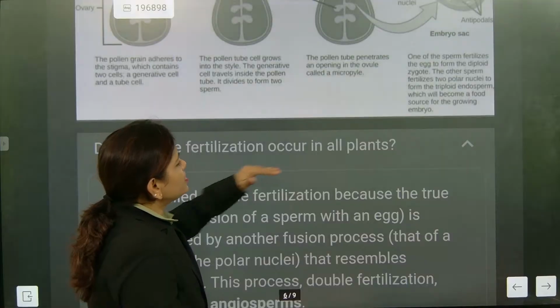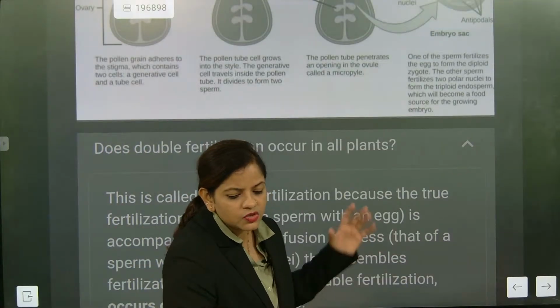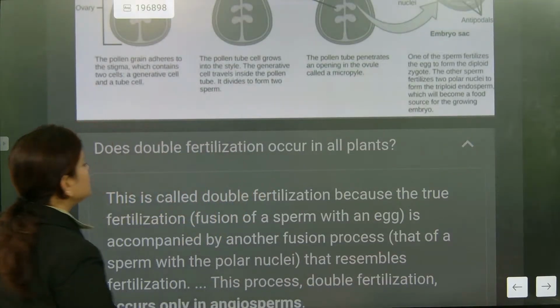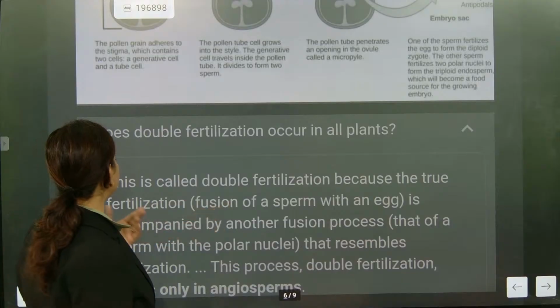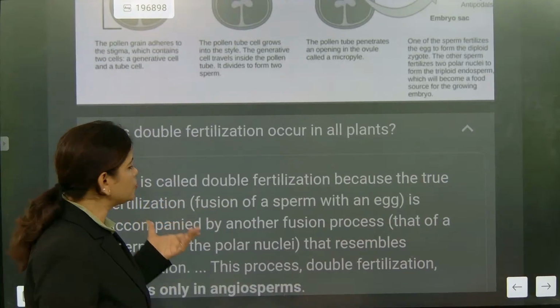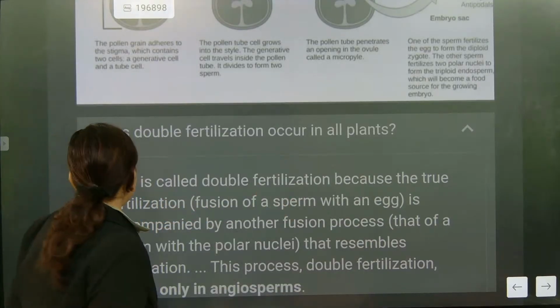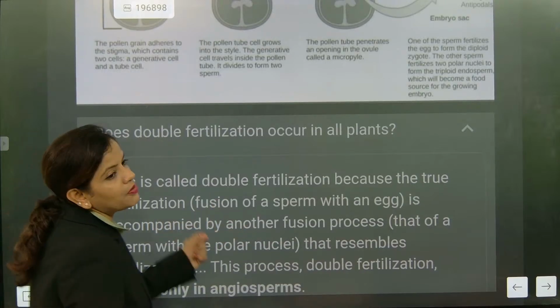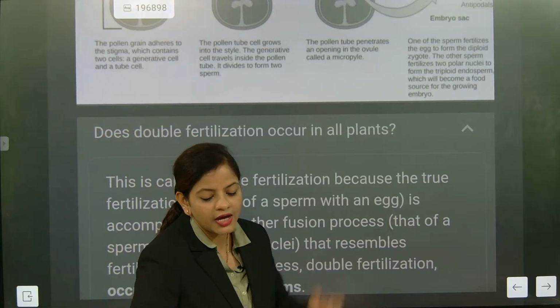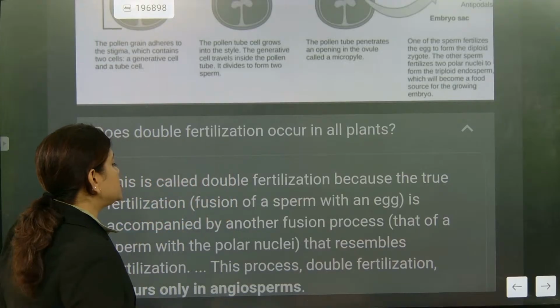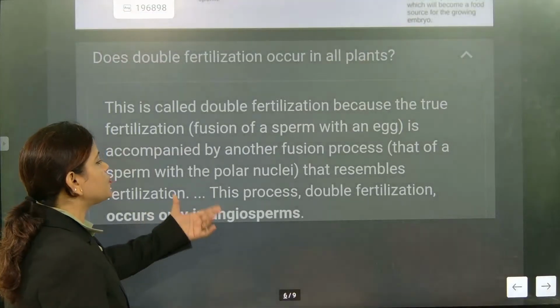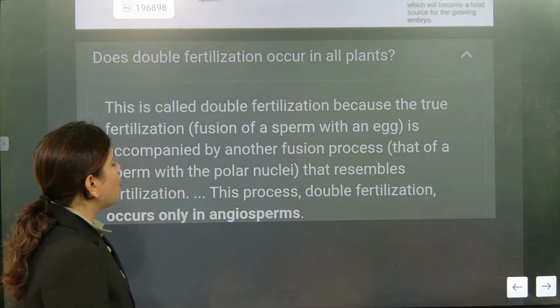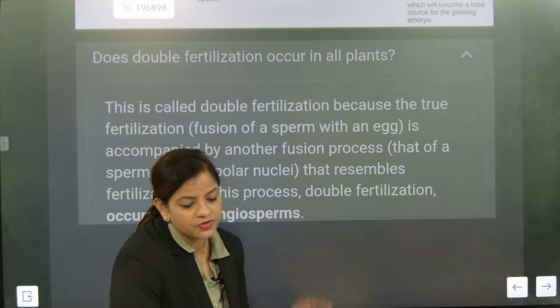Does double fertilization occur in all plants? This is one question. Now look here. This is called double fertilization because two fertilizations are there. Fusion of a sperm with an egg is accompanied by another fusion process, where a sperm fuses with two polar nuclei. So that resembles fertilization. This process, double fertilization, occurs only in angiosperms.